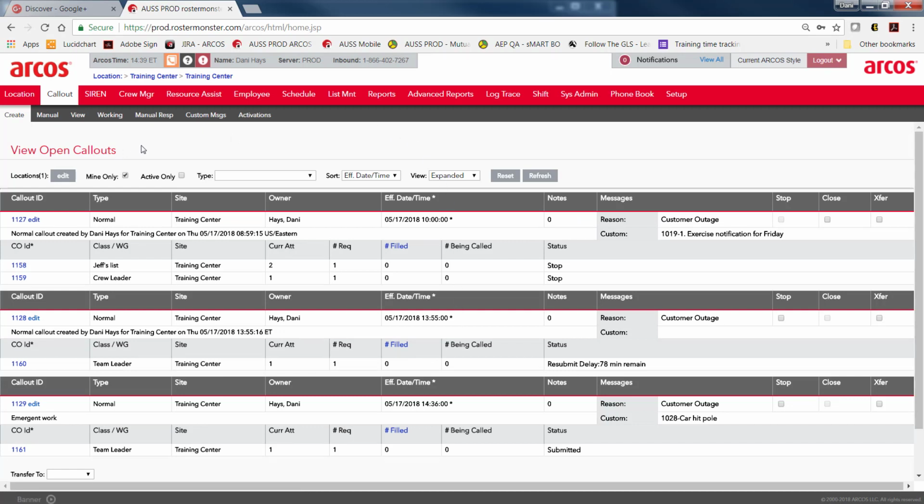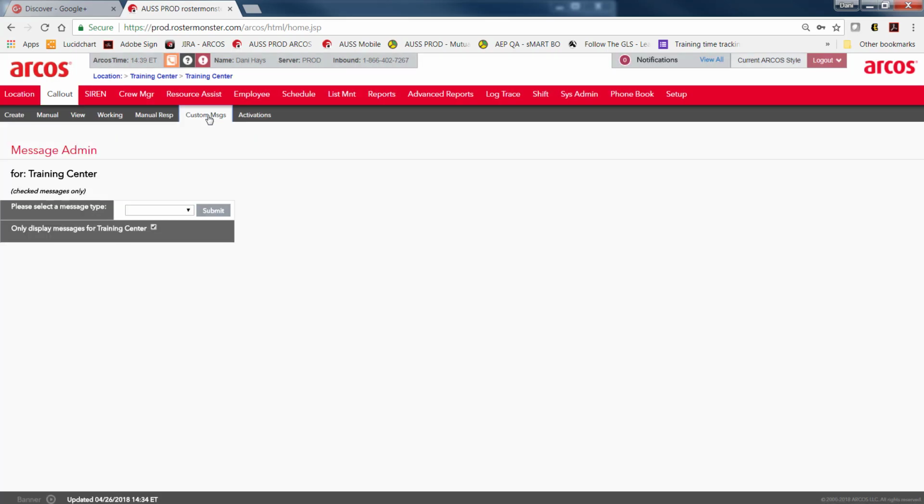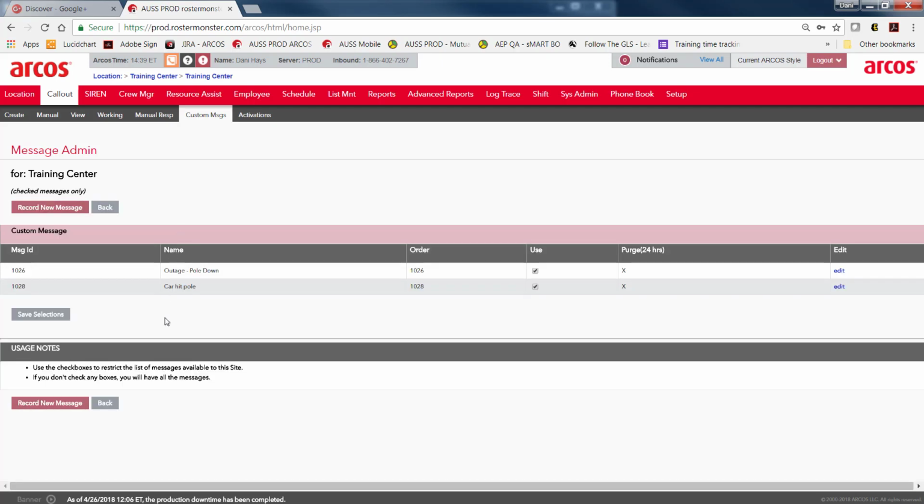Depending on your ARCOS system default settings, the custom message you just created may be flagged for automatic purging after 24 hours. You can check this and other message settings on the Message Admin page. Hit the Custom Messages button and then select the custom message type to return to Message Admin and review the message. For more information on custom messages, refer to the online documentation or contact your supervisor for assistance.